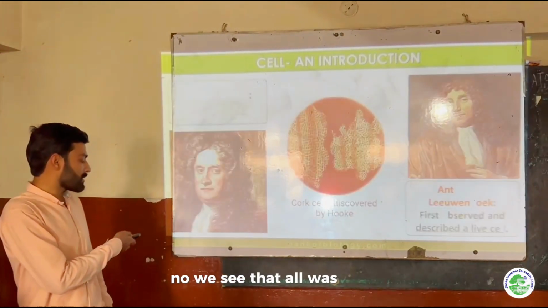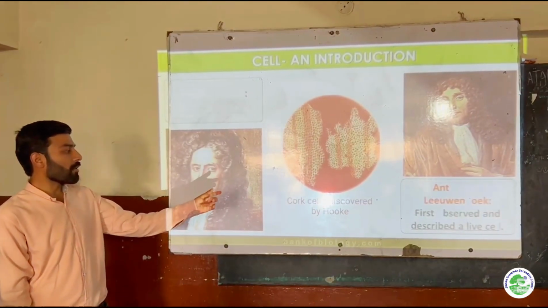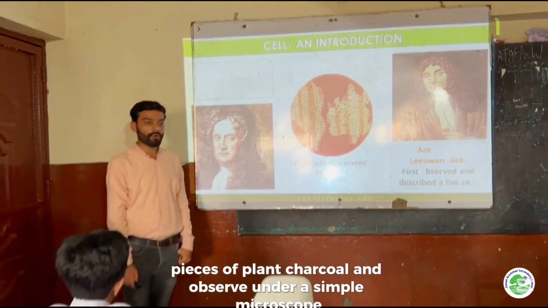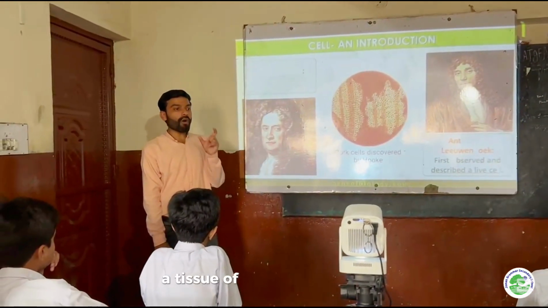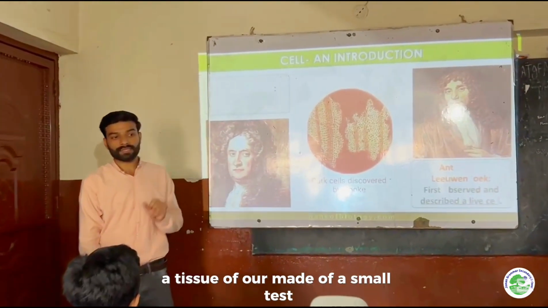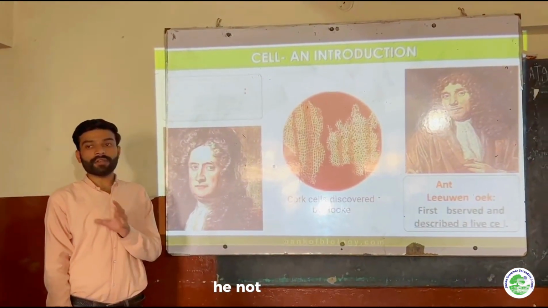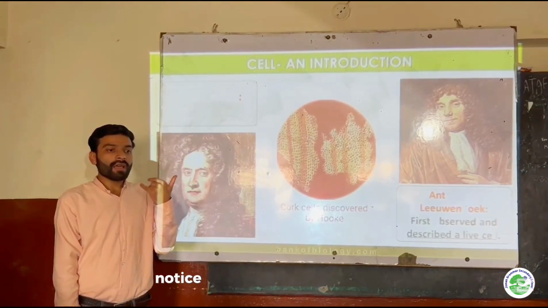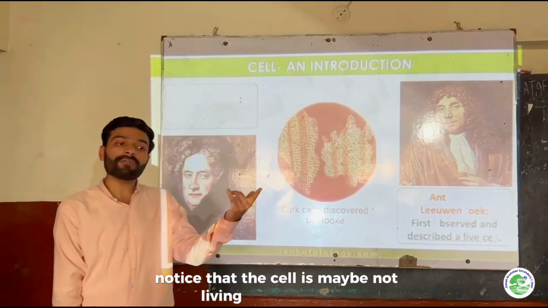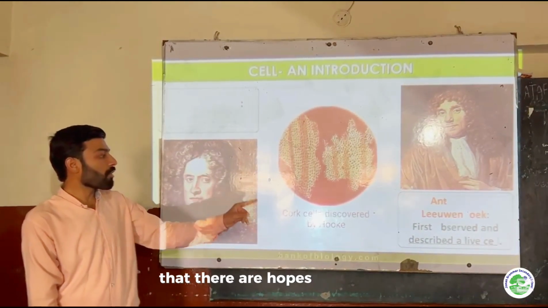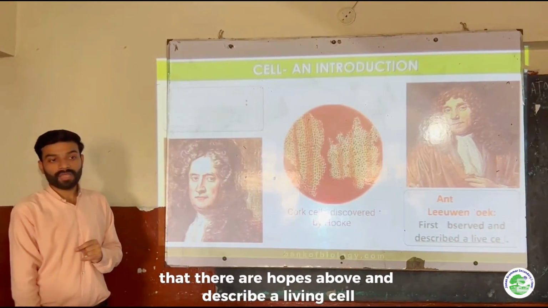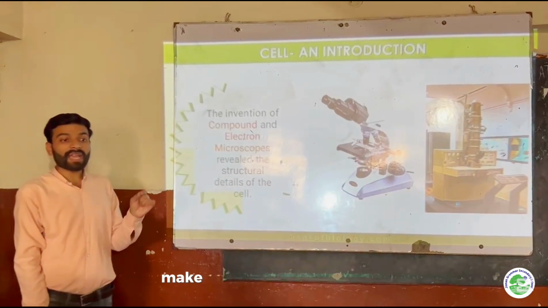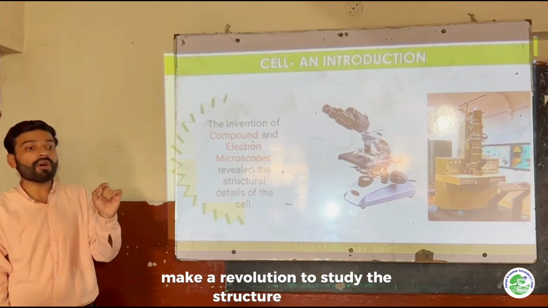Now we see how the cell was discovered. A scientist took some pieces of a plant called cork and observed them under a simple microscope. He noticed that the tissue of cork was made up of small cells. But in this observation, he noticed that these cells were not moving, so he thought the cell was maybe a non-living thing. But after that, Leeuwenhoek observed and described a living cell. After the invention of the compound microscope, a revolution came in the study of the structure of the cell.